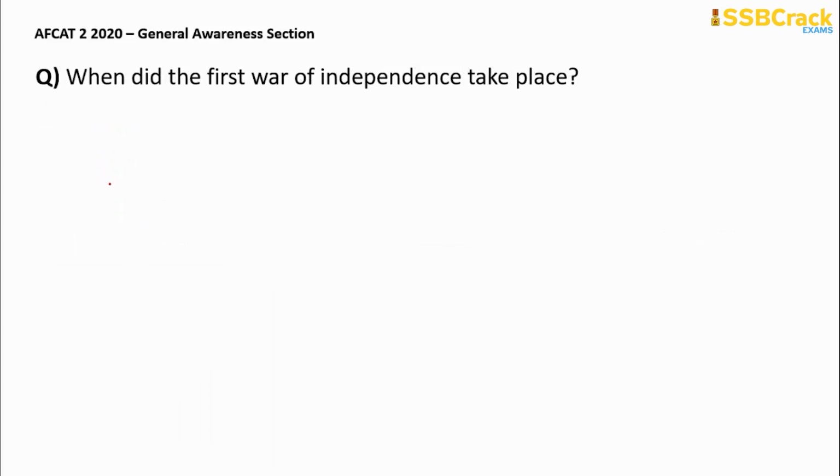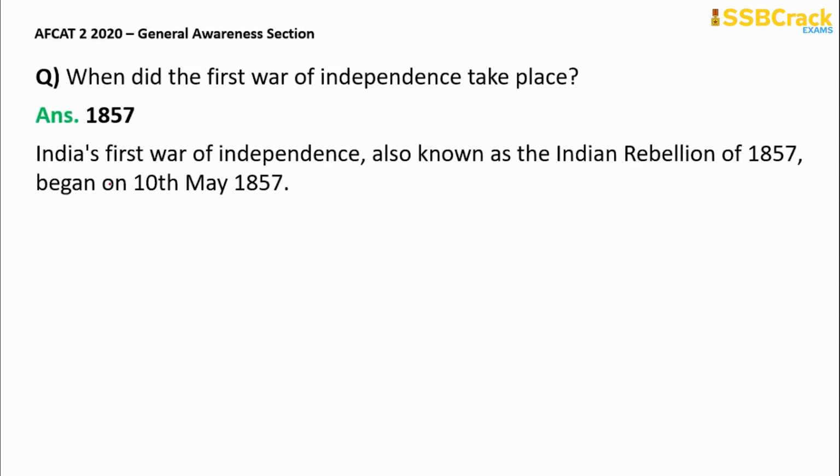Next question is, when did the first War of Independence take place? So this was 1987, which is also known as Armed Rebellion, Indian Rebellion of 1987. Okay, so this will be the correct answer.